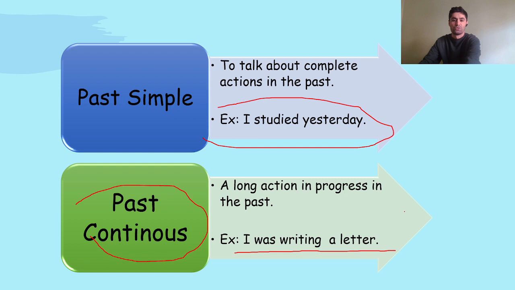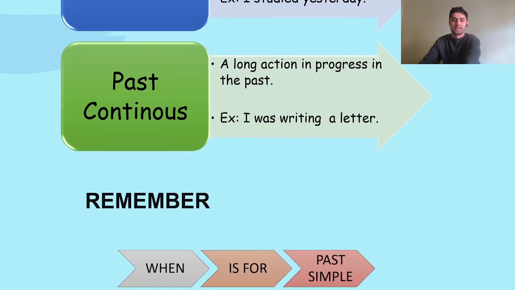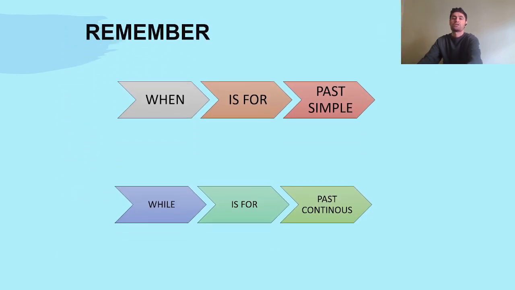Now, let's move on. This time, we will learn how to connect past simple with past continuous. We normally connect the past simple with the clause when. So when is used for past simple, and while is used for past continuous.